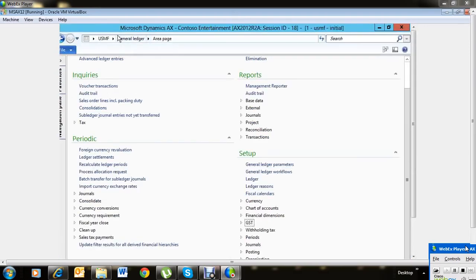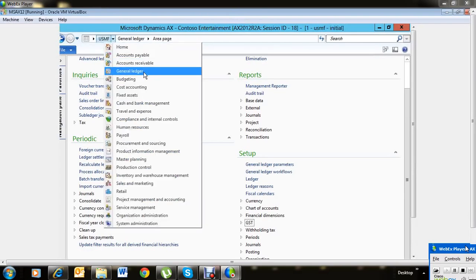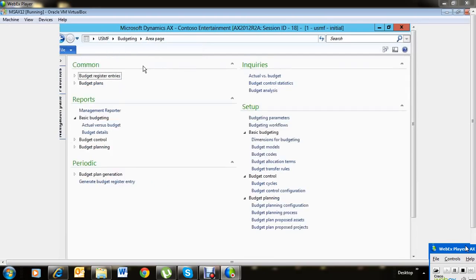Once we do that, the next thing that we are going to do is the budgeting, where we set up the budget models, the budget codes, the budget allocation terms, the transfer rules, budget cycles, monthly or quarterly or yearly cycles. We also set up the control configurations where we define what we're going to do if a budget register is exceeded in a transaction. We're going to look at how exactly we should deal with the budget exceeding, all those things.